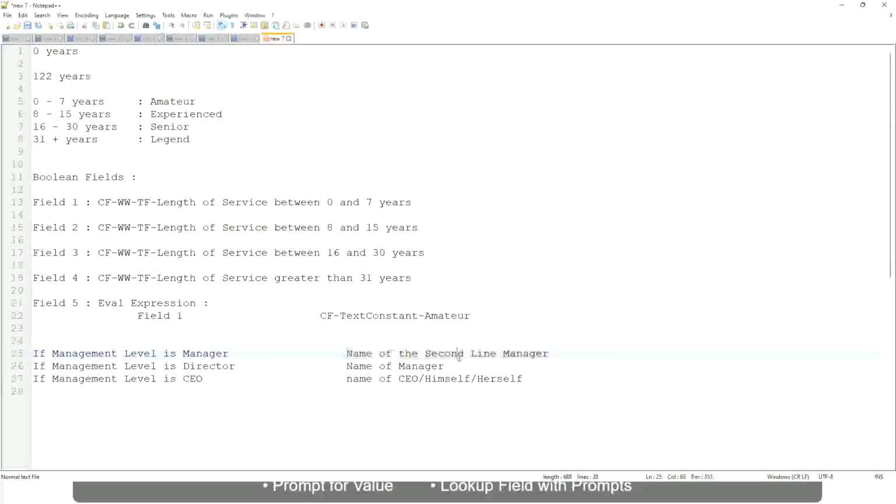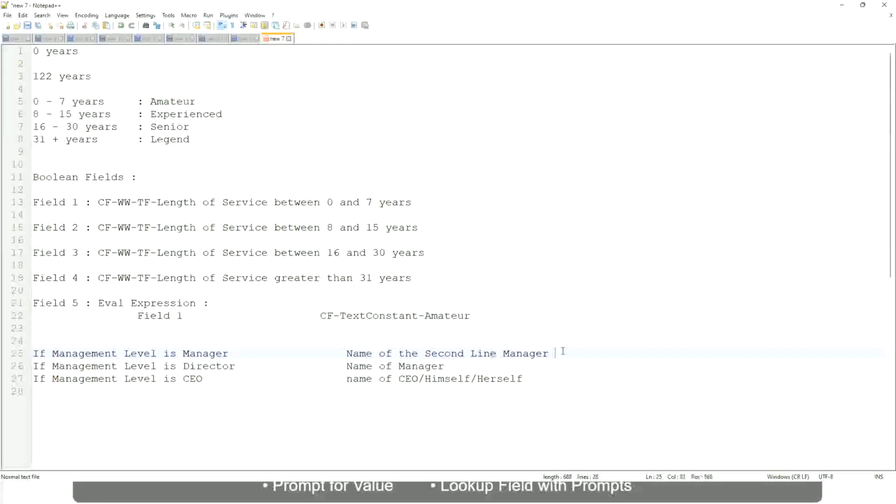So this is not a hard-coded text that you can put in, right? It will be dynamic depending on the worker. So you have to return something that is dynamic, that is stored in a field. Right, so you have to select that field.